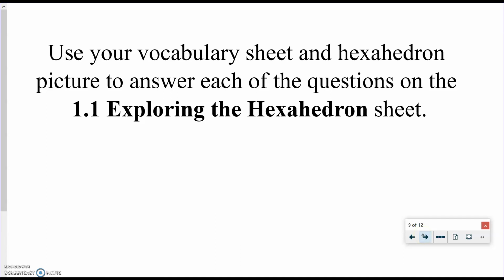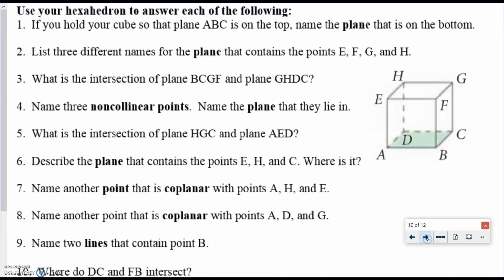Okay, if you're back, I'm going to go through and answer these questions based on the pictures, and you may have different answers, but I'm going to go through what some answers could possibly be for all of the questions. So if you look at this cube and you think that ABC is on the top, the plane that would be on the bottom would be plane EFG, or you could call it FEG or HFG, as long as you're using 3 points that are on that plane.